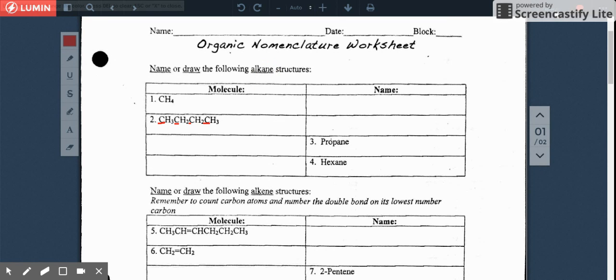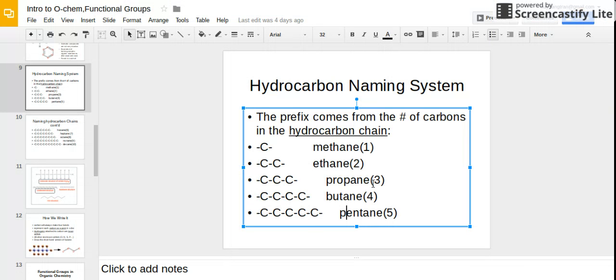And let's go ahead and talk about propane here. Propane. So what does that tell you? Okay, if I go back here, let's shift over here, pro. This is pro, okay? How many carbons do you see? 1, 2, 3 carbons. Okay, we're looking at 3 carbons linked to each other.